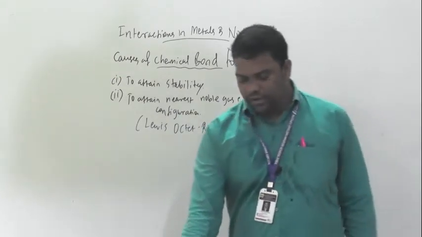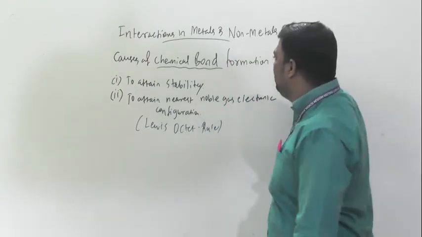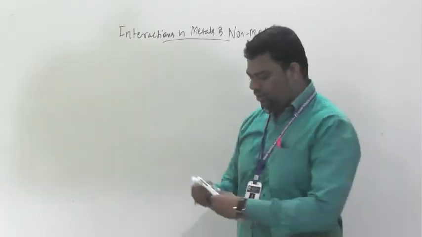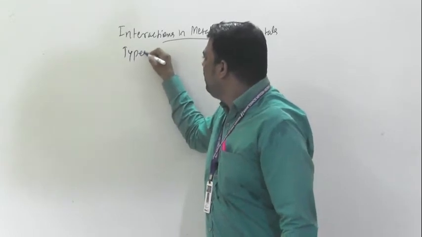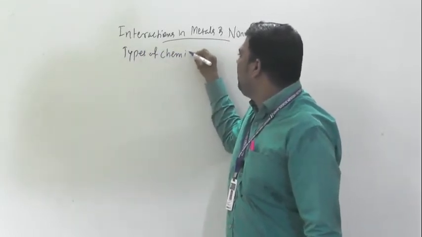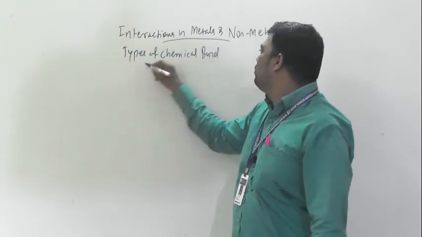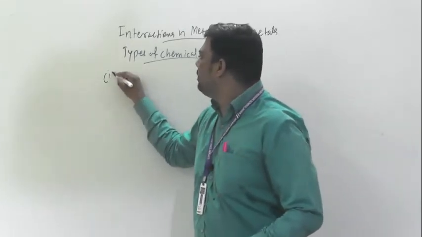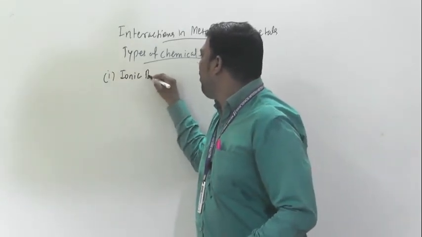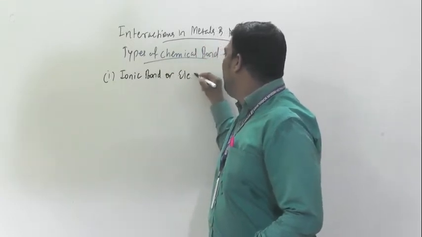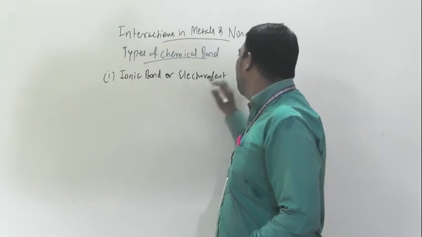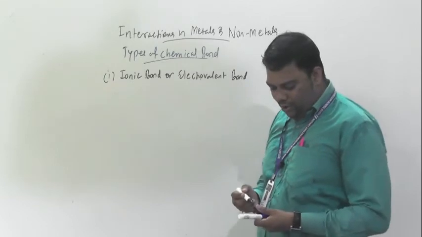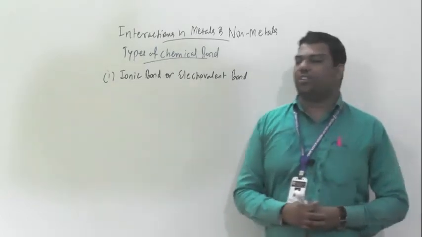So see here, we will now discuss types of chemical bonds. Beta, in types of chemical bond, first we will discuss the ionic bond or electrovalent bond.